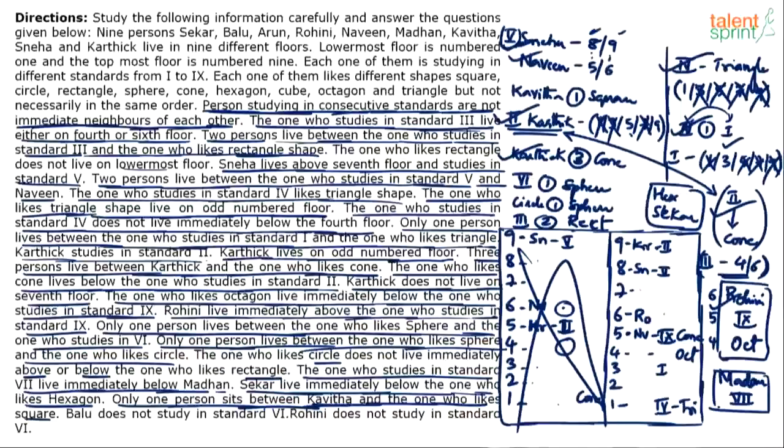See, where will 6th class come? 6th class we know is with a gap of one place and sphere, right? Can 6th class come on 7th floor? No, because 8th floor is 5th class. Can 6th class come on 6th floor? Possible. Can 6th class come on 4th floor? Possible. Can 6th class come on 2nd floor? It can come on 2nd floor also.